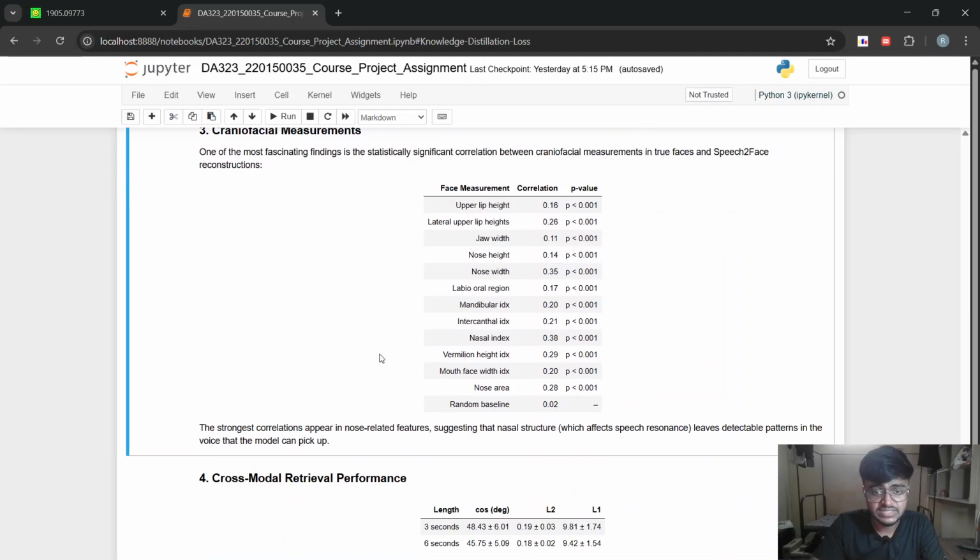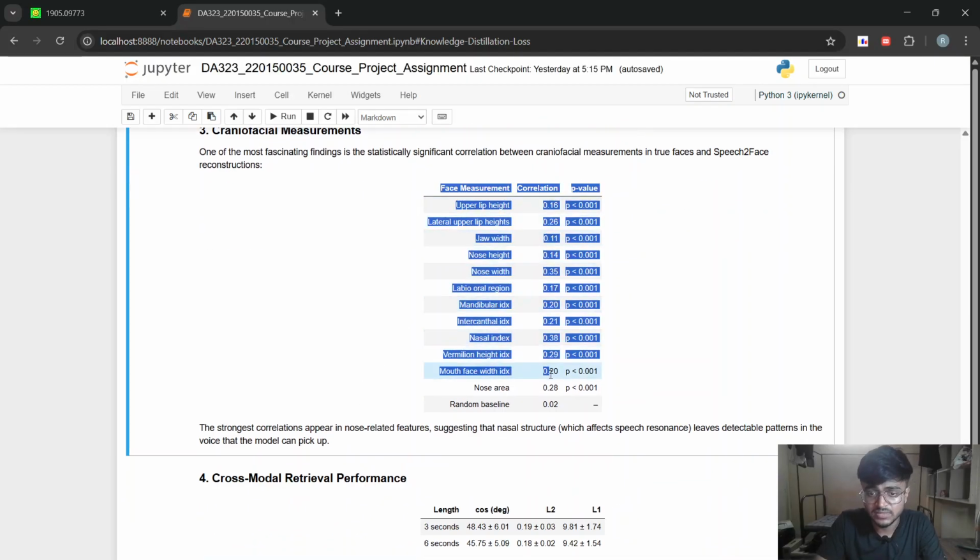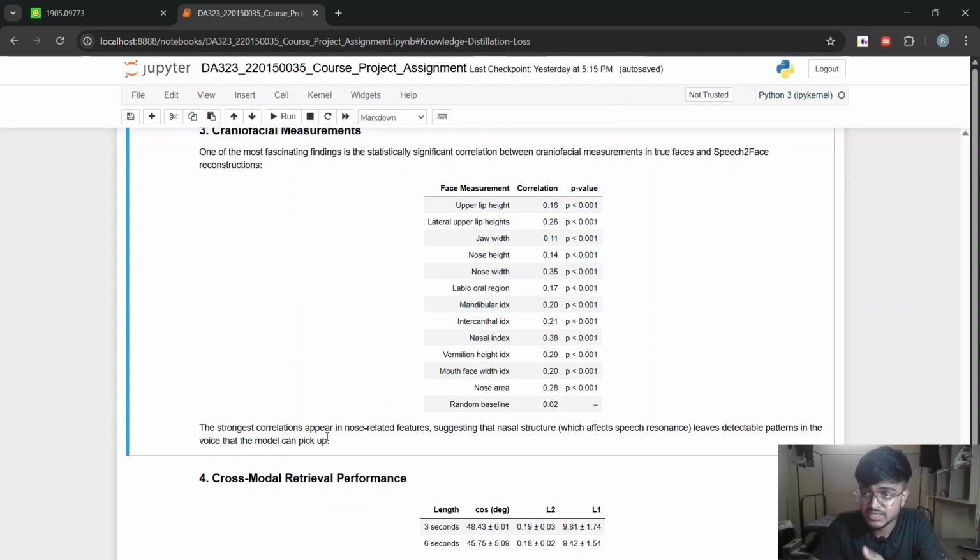So, interesting result. What is the main interesting result here? That is, the strongest correlation we have found here is for the nose related features. Why? Because our voice and our nose activity are highly correlated. If my voice is changing, somehow my nasal activity is also changing very much. So we can also infer that the speech and the nose related features, for example, nose height or nose width, are highly correlated, and hence we can see a strong correlation appeared in the nose related features.